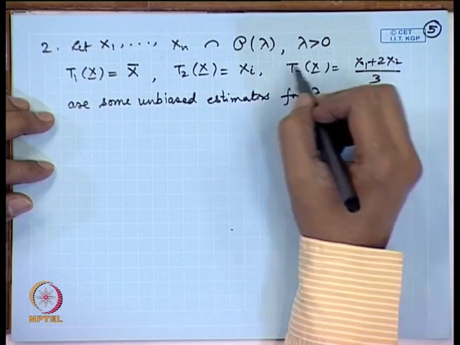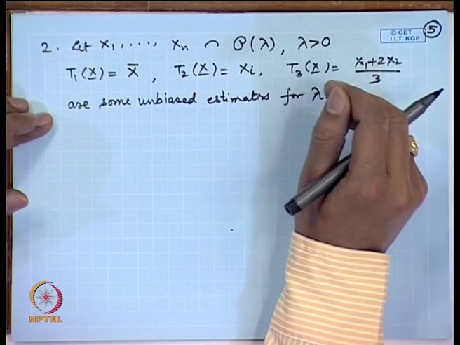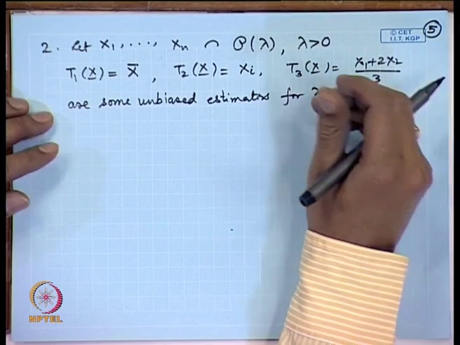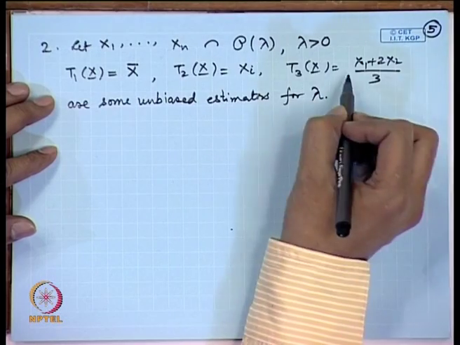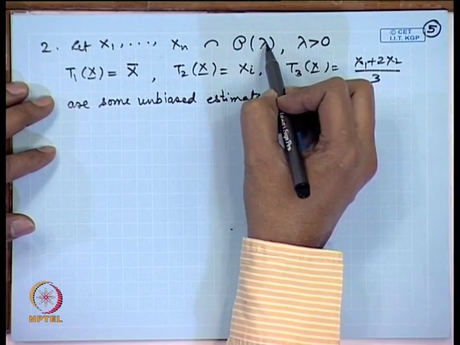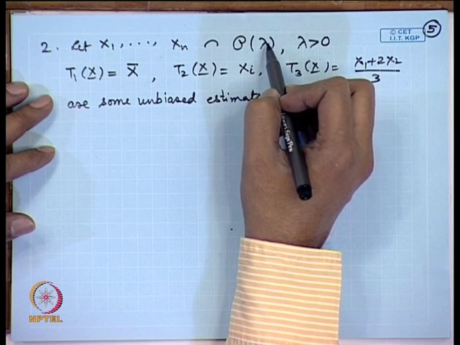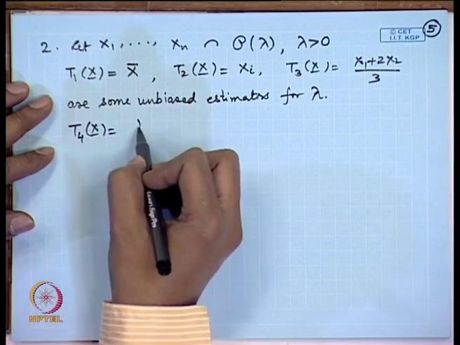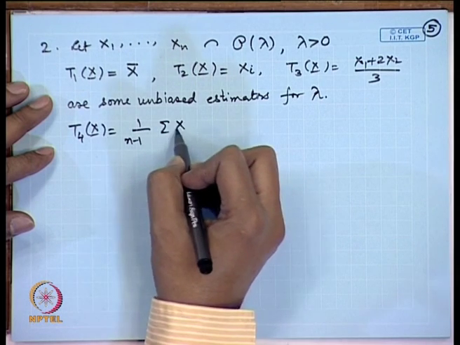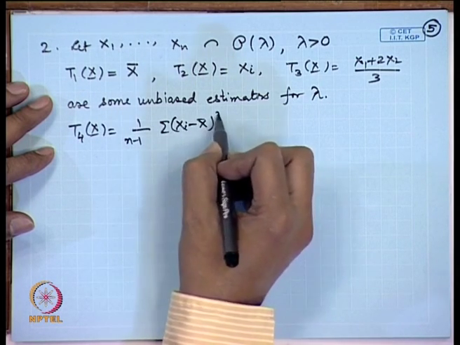Now, this brings us to a point that for the same parameter we may obtain several unbiased estimators, and therefore, we may look for further criteria to restrict the class of unbiased estimators also. So, we will consider that in a short while. Here we may also consider that lambda is also the variance of this distribution. If we see this as the variance, then another unbiased estimator can be written as 1/(n-1) sigma (xi - x bar) whole square.